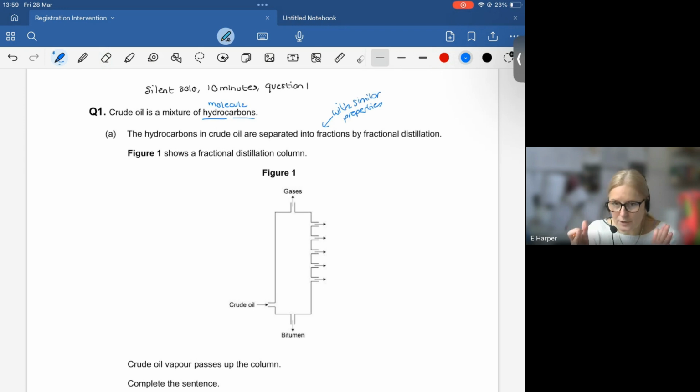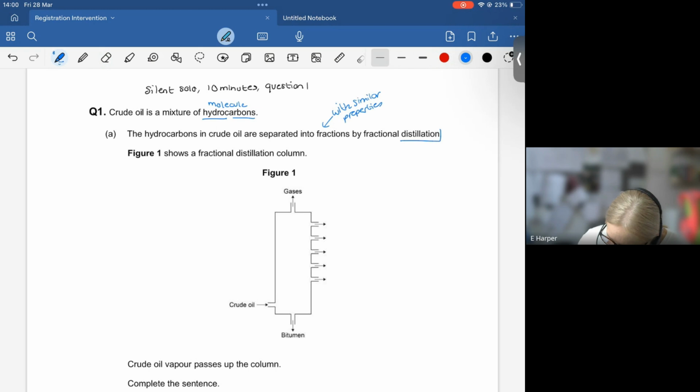So we've got these molecules of different lengths mixed together, and we want to separate them into chunks with similar sizes, called fractions, and we're going to use something called fractional distillation to do this. Now, fractional distillation is a physical separation technique, as in no bonds are going to be broken. So one hydrocarbon molecule is going to stay as a molecule and move away from another one. So no bonds are broken here.